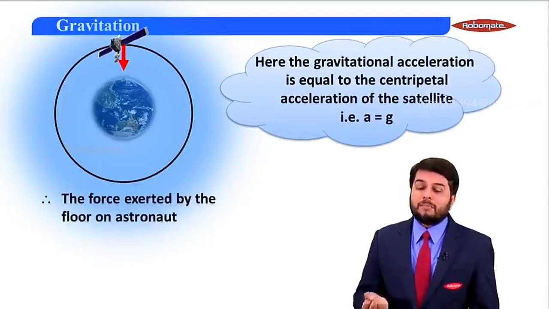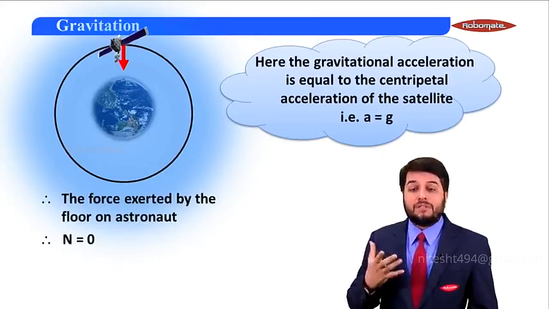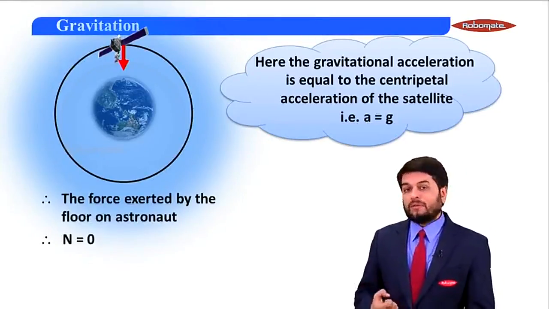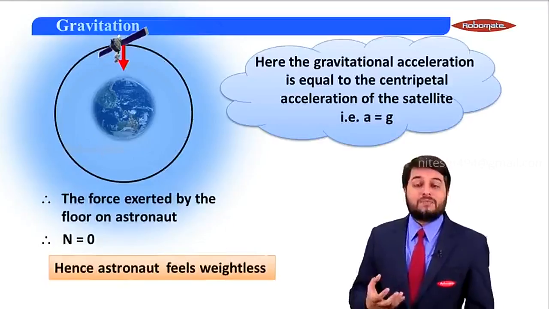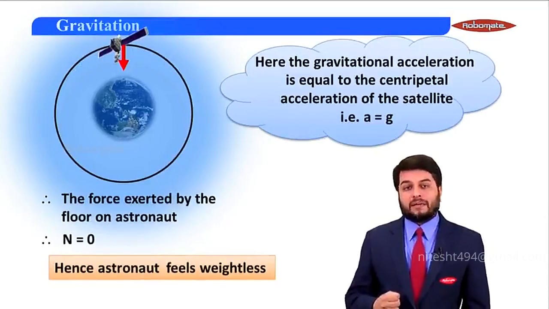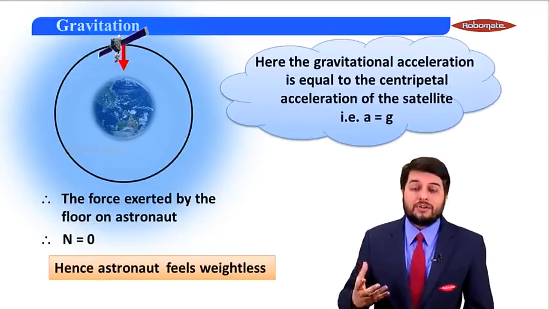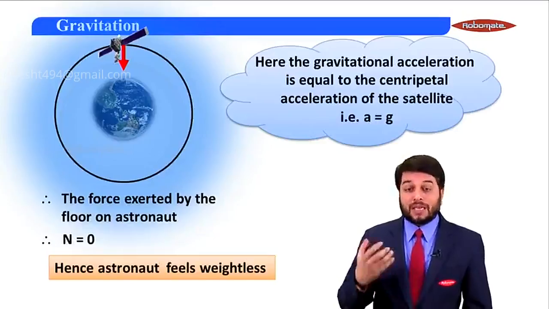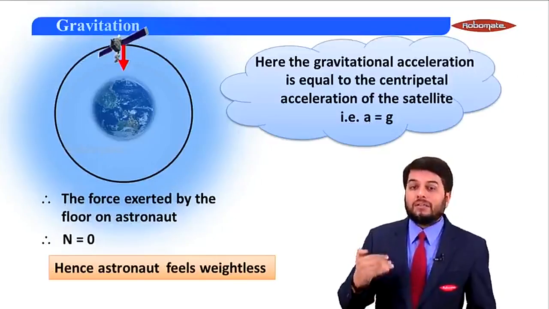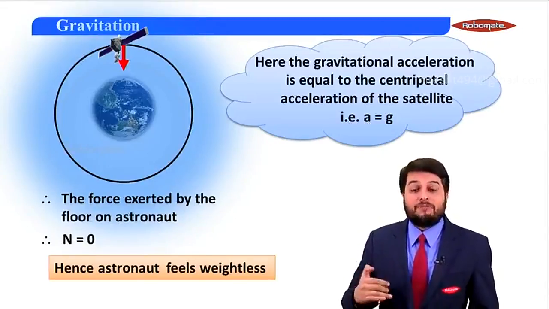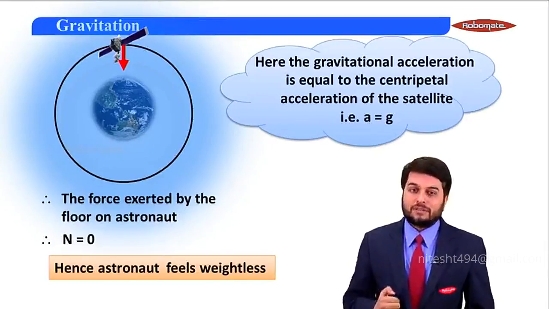The force exerted by the floor of that satellite on the astronaut becomes 0. That is, the normal reaction becomes 0. And this way, the person or the astronaut starts feeling weightlessness inside the satellite. It's just like a freely falling body or the weightlessness condition explained in the lift. So there is gravitational force, but its influence is not there, or its effect is being nullified by some other force because of which the person experiences weightlessness.